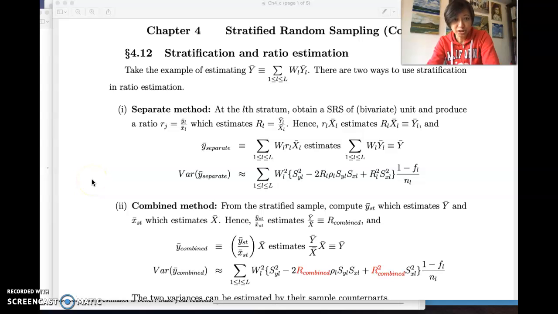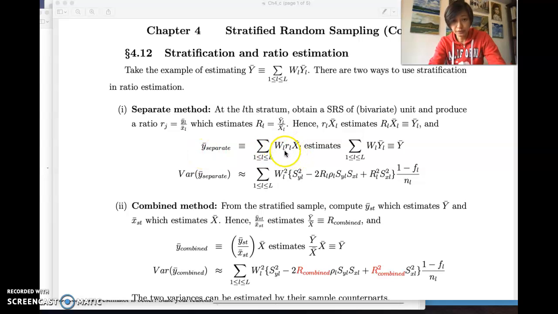All right, so under the lecture notes, stratification and ratio estimation, you should be able to see the same. There are two methods of estimating the overall Y bar using the ratio estimation. One is called the separate method. So for each stratum, we would have a different R to estimate the stratum Y bar. We use the R_L multiplied by the true value of each stratum X bar to estimate the Y bar.